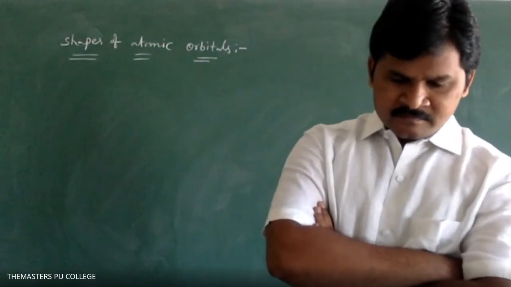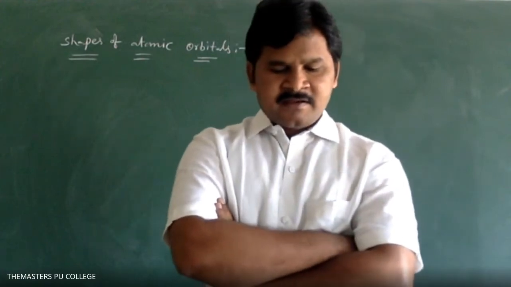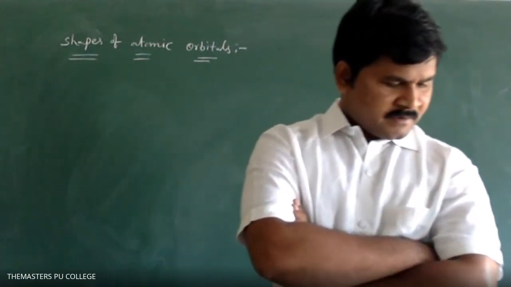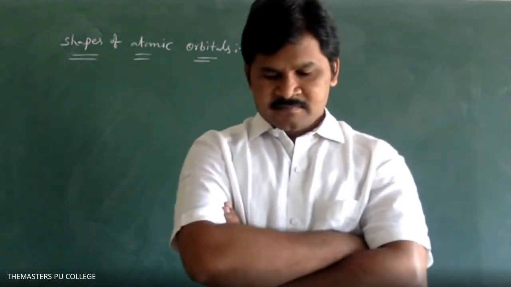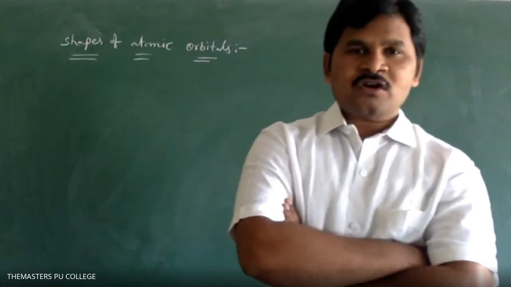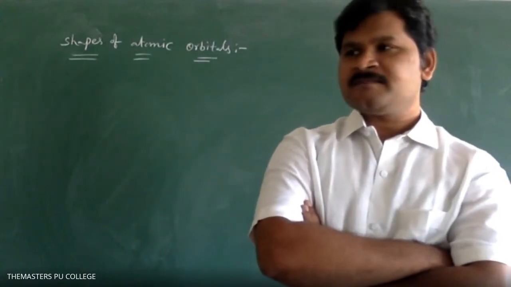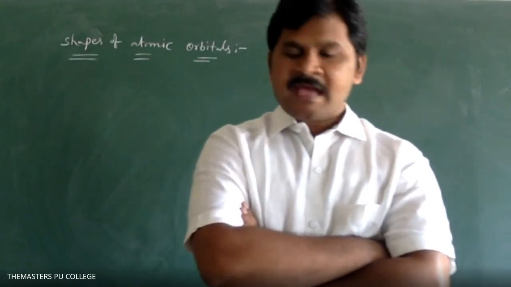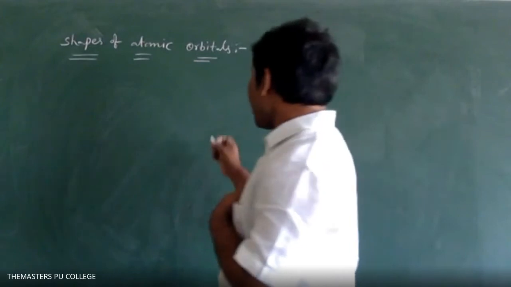Next line. The plane where the probability of finding an electron is 0 is called nodal plane or angular node. Another name of nodal plane is angular node.